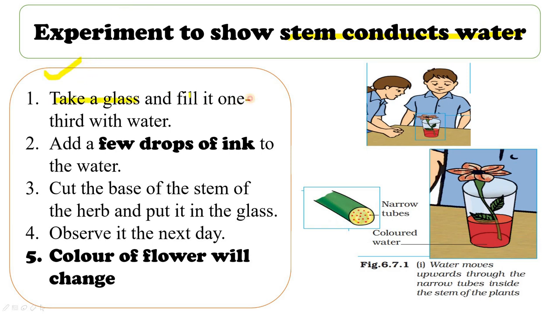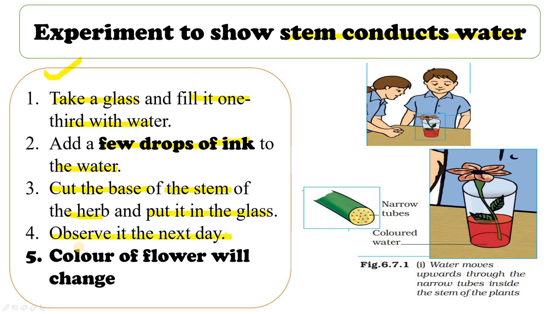Alright, so here we have an experiment to prove that stem conducts water, that is, stem transports water and minerals to different parts of the plant. Let's look at the experiment. You have to take a glass and fill it 1/3 with water. Then you have to add a few drops of ink to the water. We have taken red colored ink here.